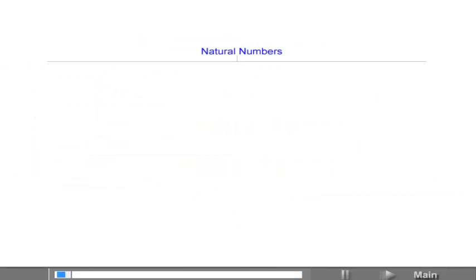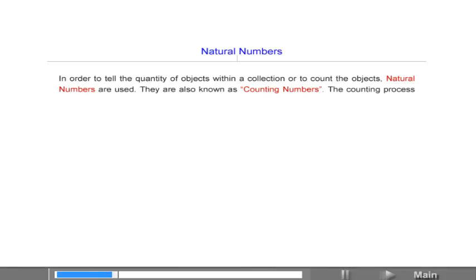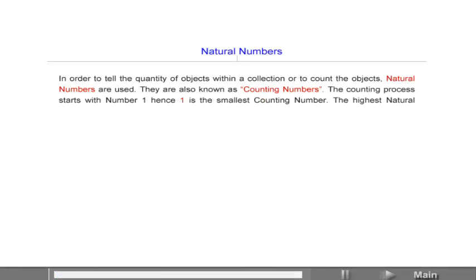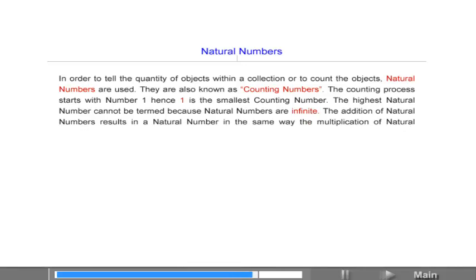Natural numbers. In order to tell the quantity of objects within a collection or to count the objects, natural numbers are used. They are also known as counting numbers. The counting process starts with number 1. Hence, 1 is the smallest counting number. The highest natural number cannot be named because natural numbers are infinite. The addition of natural numbers results in a natural number, in the same way the multiplication of natural numbers results in a natural number.